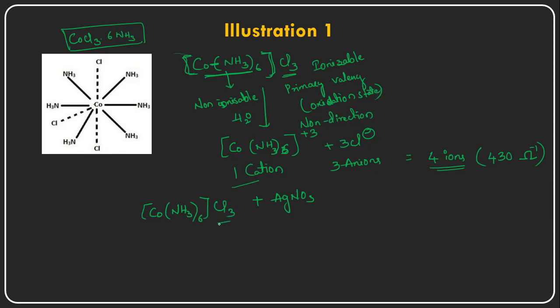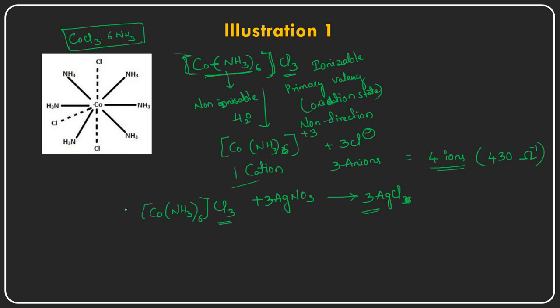So since three chloride ions are there, when it is treated with excess AgNO3, it forms a curdy white precipitate of silver chloride, AgCl, silver chloride it is forming. And how many AgCl is it forming? 3 moles of silver chloride it is giving.